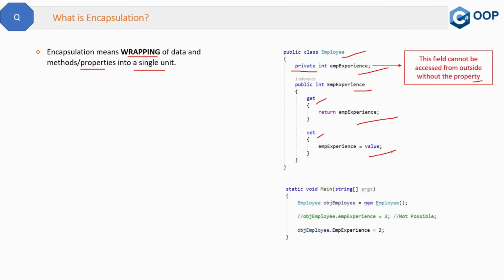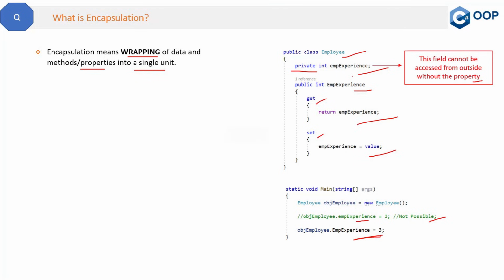Now you can see inside the main method, we are accessing the property, not the field. If we try to access this field directly, then it will give a compile time error. So via the property, we will set the value of the field. And why are we not directly accessing the field, rather accessing it by the property? That is what encapsulation is, because this field or data is a very secure thing. It's a very sensitive thing of your application. It's the data.